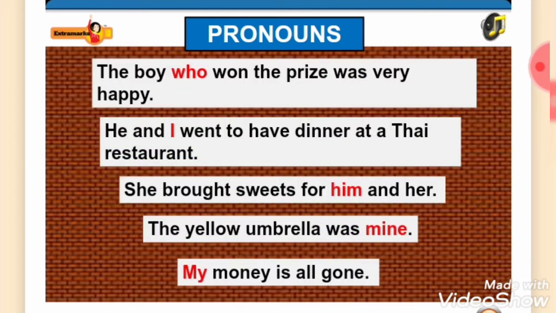The correct sentences are as follows. The boy who won the prize was very happy. He and I went to have dinner at a Thai restaurant. She brought sweets for him and her. The yellow umbrella was mine. My money is all gone.